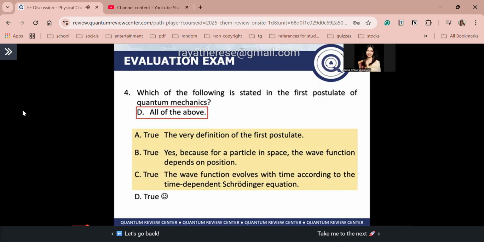That is the very definition of your first postulate, which describes the wave function. Next, letter B says a wave function can be described using a spatial variable. Yes, because for a particle in space, the wave function depends on position. For a one-dimensional system, the position is x, but for a three-dimensional system, you have coordinates x, y, z. Letter C is also true: for time-dependent systems, the wave function also evolves with time according to the time-dependent Schrödinger equation. Therefore, letter D is true.